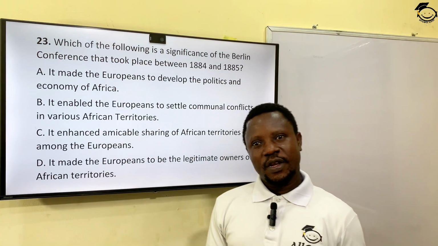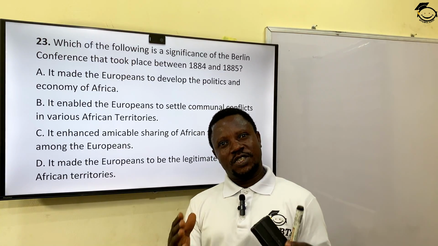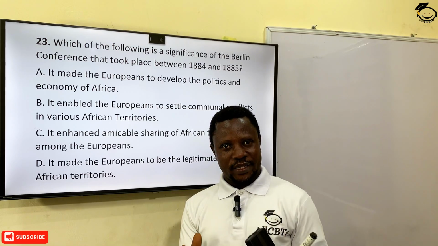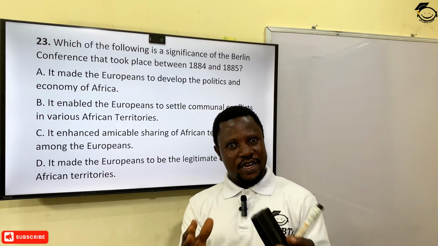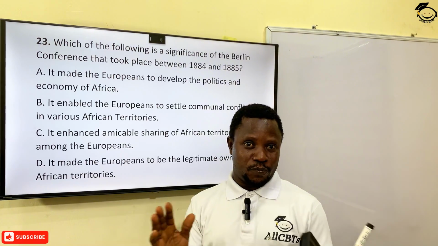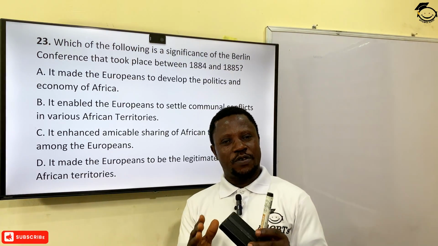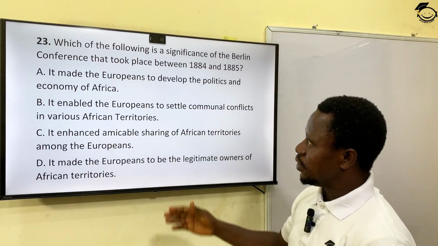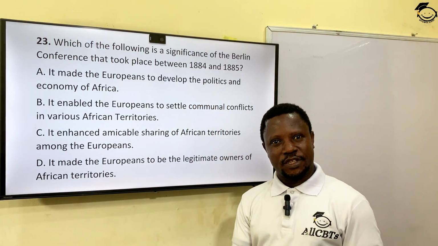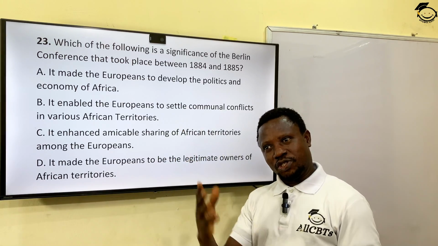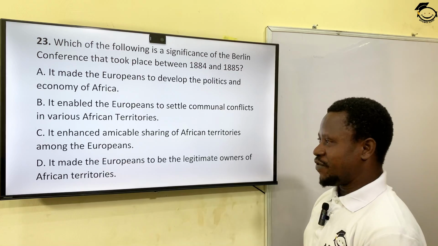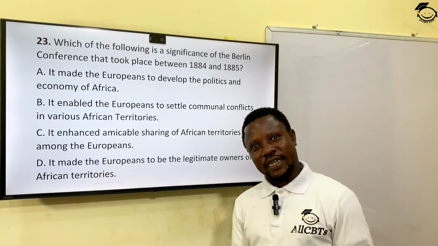The purpose was for them to balkanize, to divide, to share the African continent among themselves peacefully to avoid a form of crisis or disagreement. I think it started December 1884, and that snowballed to January 1885 before it was done. They balkanized Africa, which was referred to as the Dark Continent at that time.